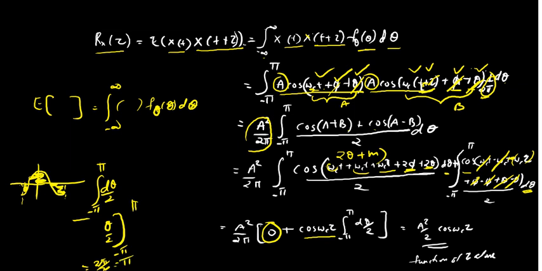So if I substitute pi there, this pi and this pi will cancel, and only a square by 2 cos omega c tau remains.